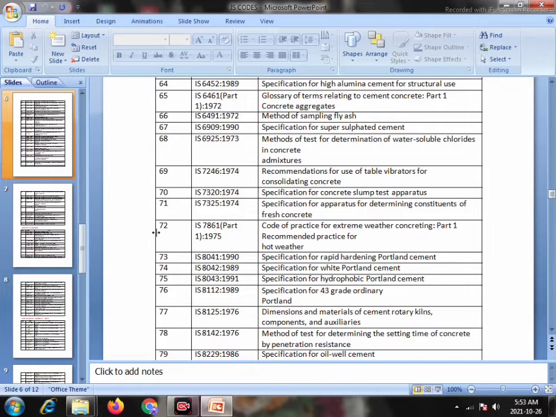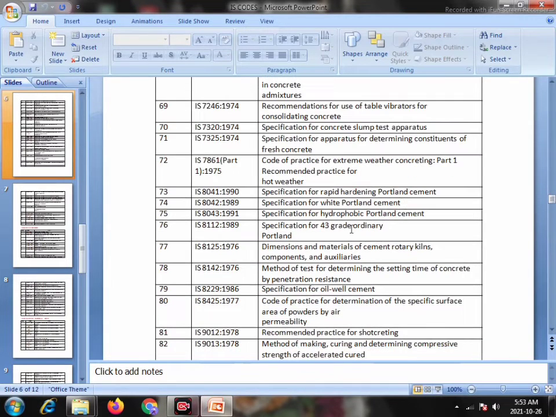73, IS 8041, 1999: Specification for Rapid Hardening Portland Cement. 74, IS 8042, 1989: Specification for White Portland Cement. Serial number 75, IS 8043, 1991: Specification for Hydrophobic Portland Cement.